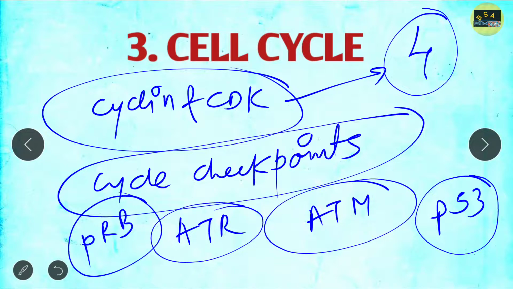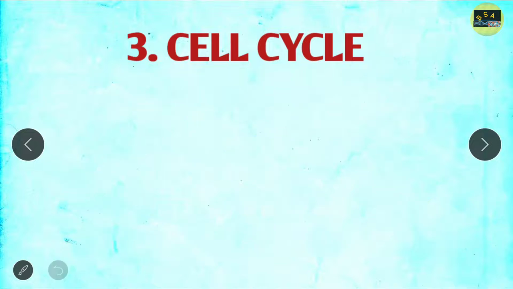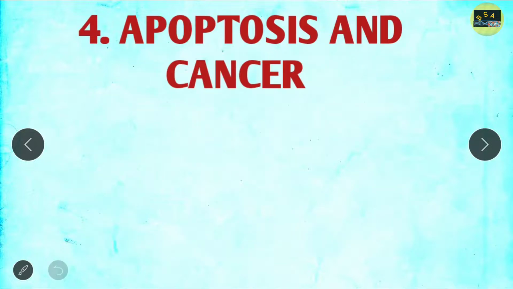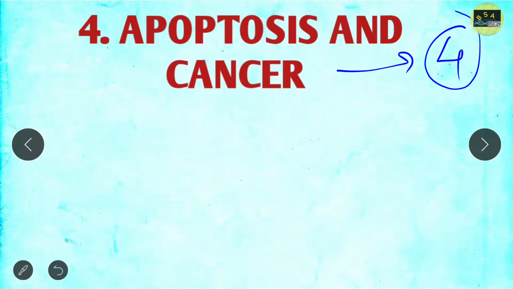Okay, so these are some important points from the cell cycle point of view. If you read all these things, then you will definitely get questions from this. Now move to the next, apoptosis and cancer. You will definitely get one 4 marks question or two 4 marks questions from this topic as well. So apoptosis is a very demanding topic. They will definitely ask you questions, so just focus on this.